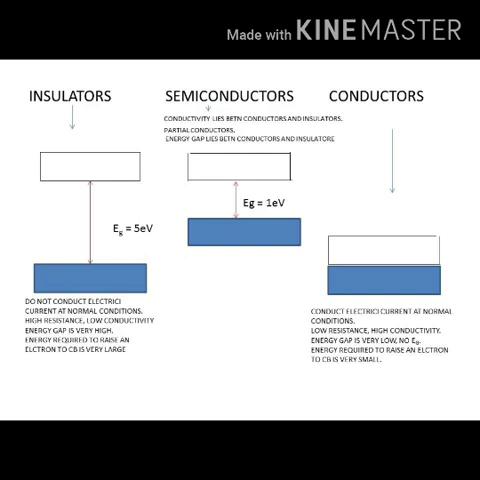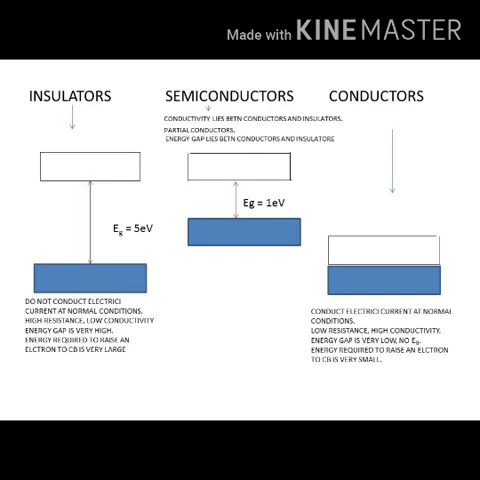Semiconductors. These are the materials whose conductivity lies between insulators and conductors. The forbidden energy gap is very small, it is around 1 electron volt. At absolute zero temperature, it behaves as an insulator. Once we apply an external electric field, the electron will rise to the conduction band and behaves as a conductor. Examples you can take are silicon and germanium.